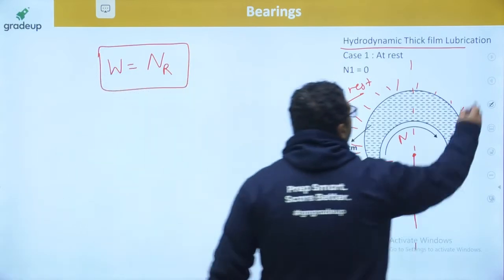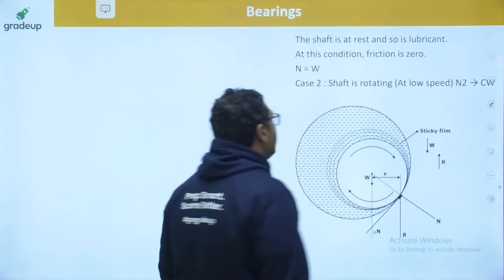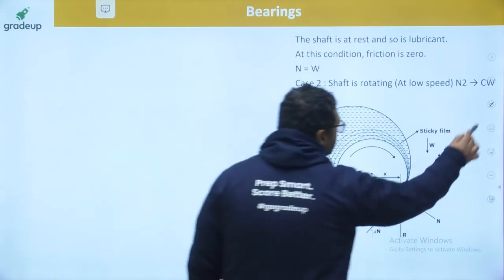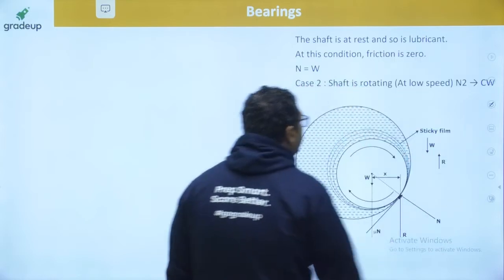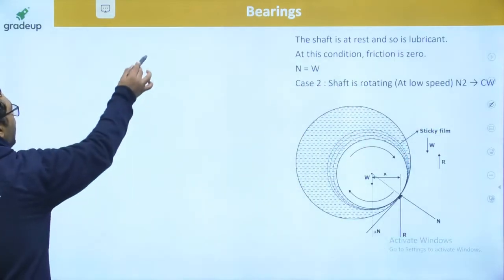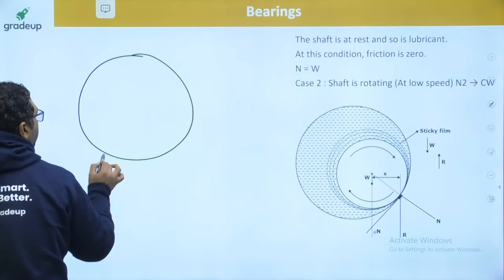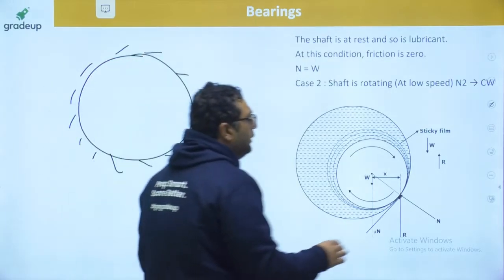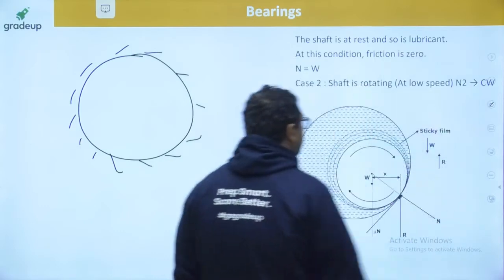Then let us move further. In the second case, when you give rotation to this shaft, I am showing you what will be going on. This is the bearing, which is at rest.